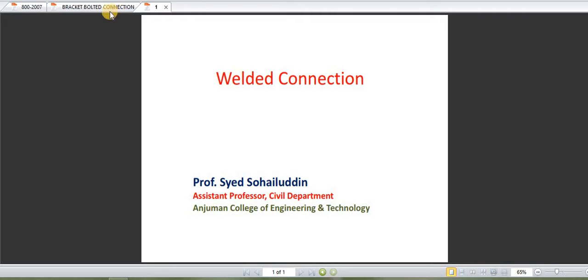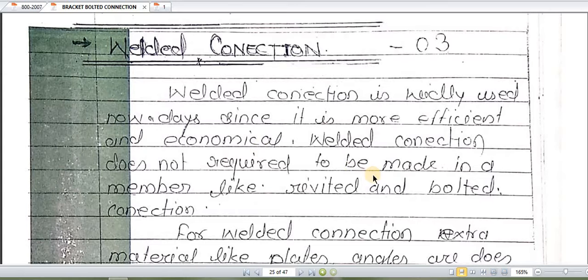First of all, we will see what are the advantages and disadvantages of welded and bolted connections. So welded connection is widely used nowadays since it is more efficient and economical. Welded connections do not require holes to be made in members like riveted and bolted connections. That means we are not hampering the original member. We are not making a hole in the member, because in bolted connections you have already seen we have to find out the bolt diameter, that is the hole diameter. That means we are inserting a hole in the original I sections or bracket connections.